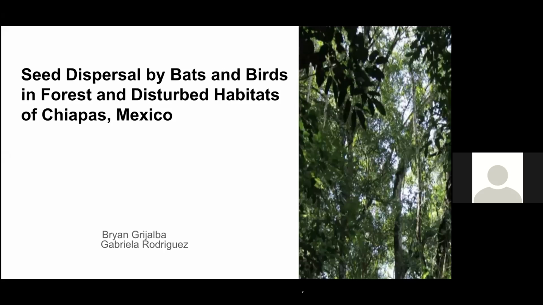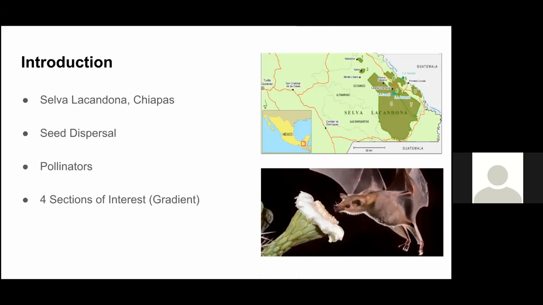All right, our paper focuses on seed dispersal by bats and birds in forest and disturbed habitats of Chiapas, Mexico. A little background, this paper was analyzing the Selva Lacandona, Chiapas, which is located in Mexico and it borders Guatemala.